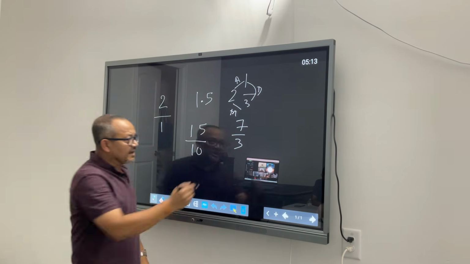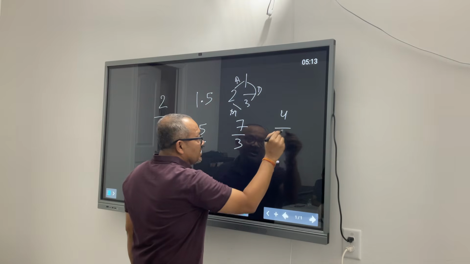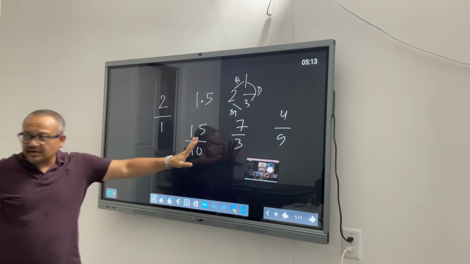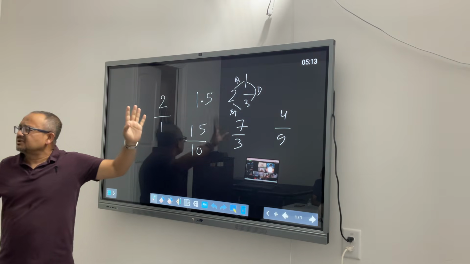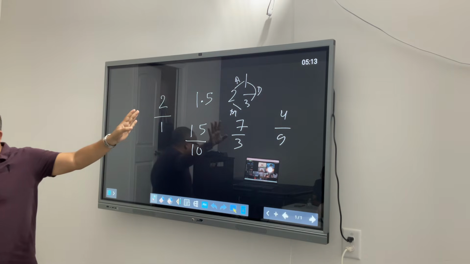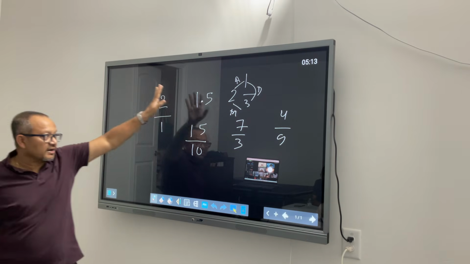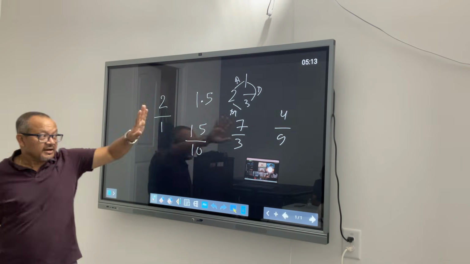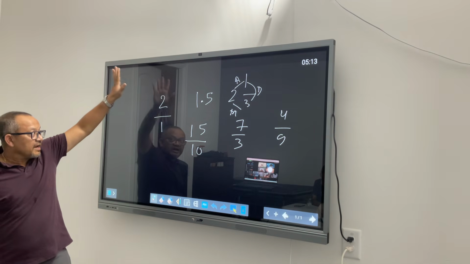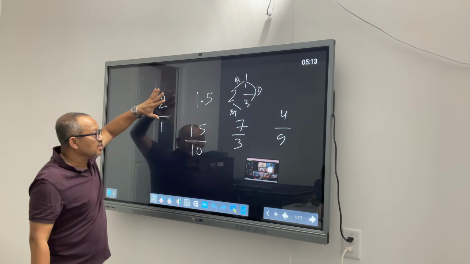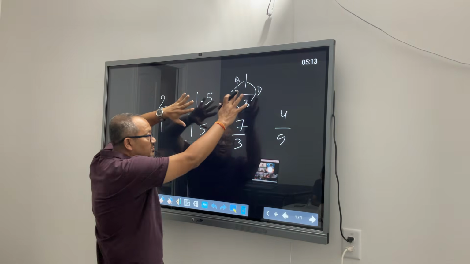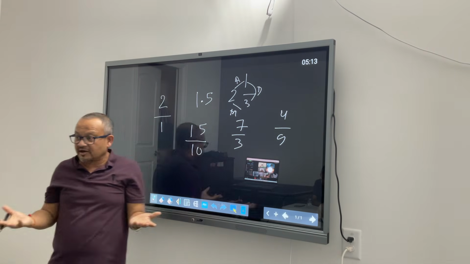So if I have a fraction, that is anyways a fraction. And these are typically the types of numbers that we deal with: decimals, whole numbers, fractions. And what we saw is that any type of number, be it a natural number, a decimal, or a mixed number, I am able to convert everything to fraction.